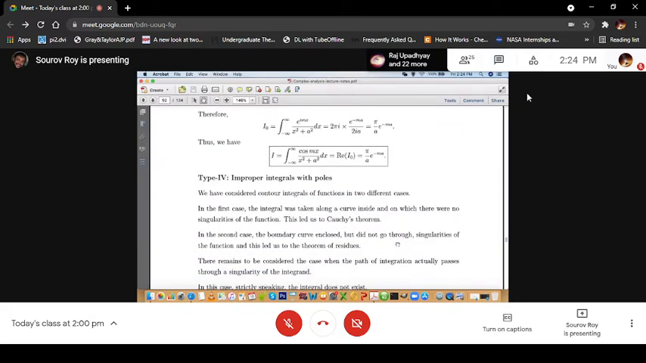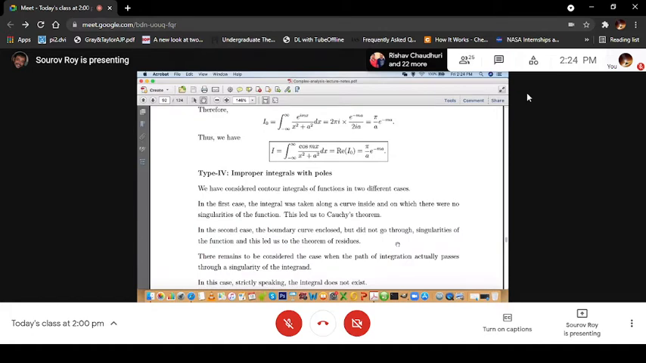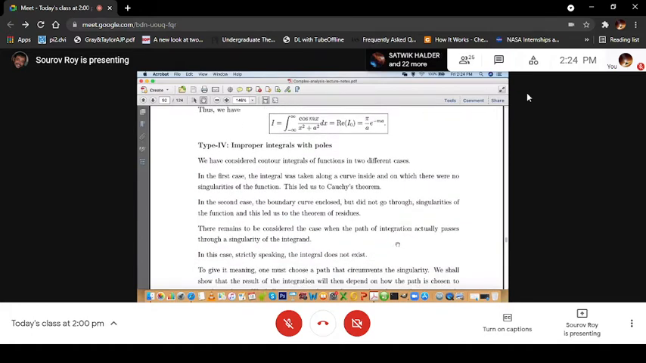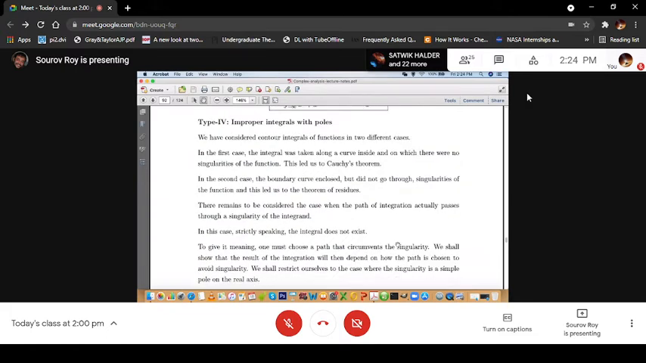So this is the type 3 integral that we wanted to discuss using Jordan's lemma. And remember that you have to verify first that Jordan's lemma is applicable in this context and then apply it.